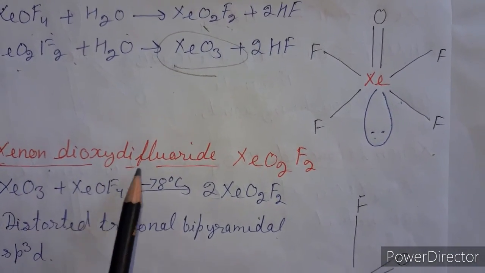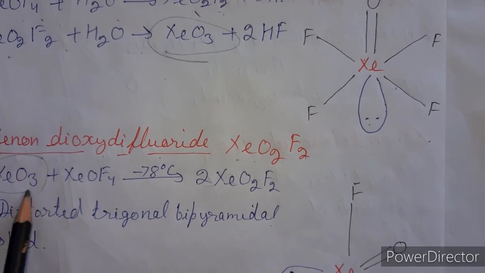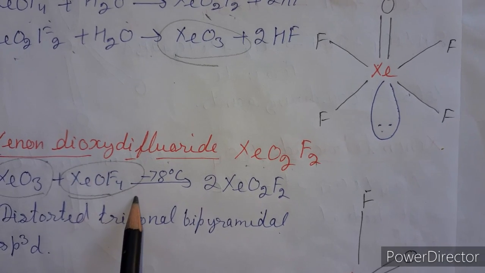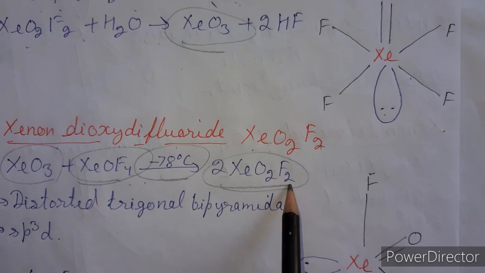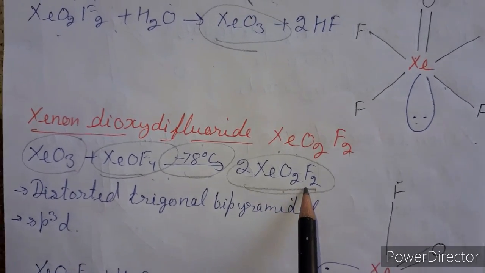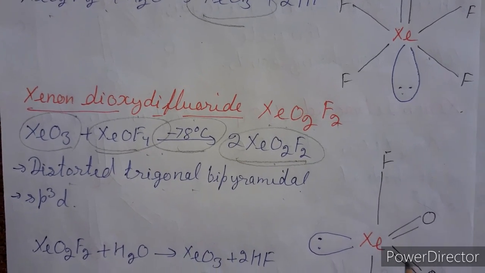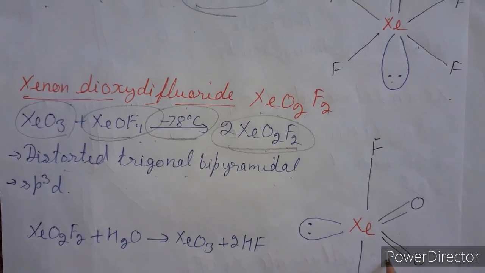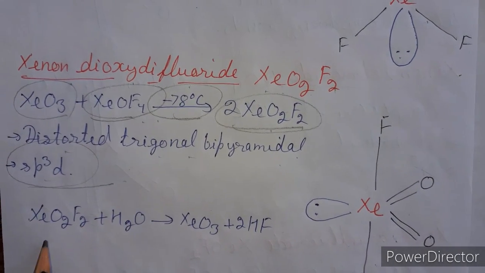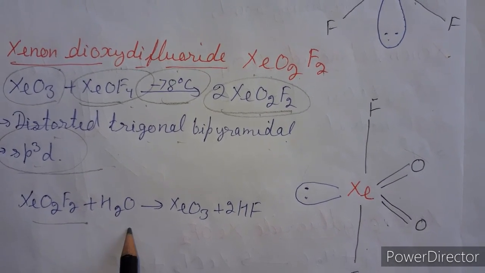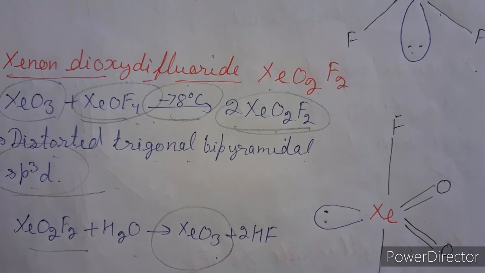Last compound, xenon dioxy difluoride, XeO2F2. When the explosive substance reacts with xenon oxy tetrafluoride at minus 78 degrees Celsius, it produces two molecules of xenon dioxy difluoride. Its shape is distorted trigonal bipyramidal, or you can say see-saw geometry as in the case of SF4. Its hybridization is sp3d. This xenon dioxy difluoride reacts with water to form an explosive substance. So these are the compounds of xenon.